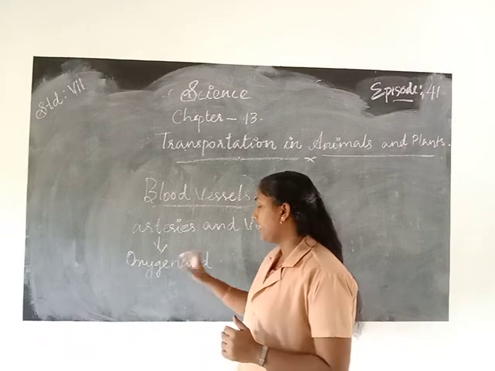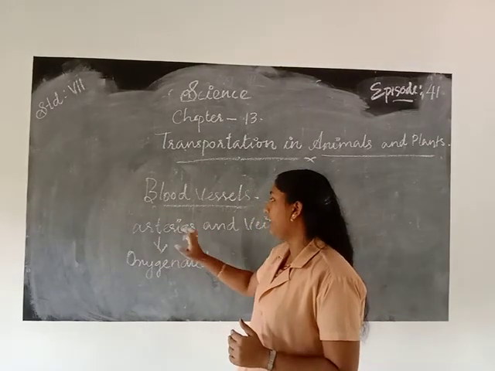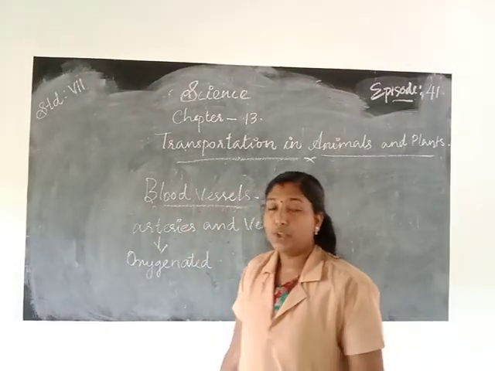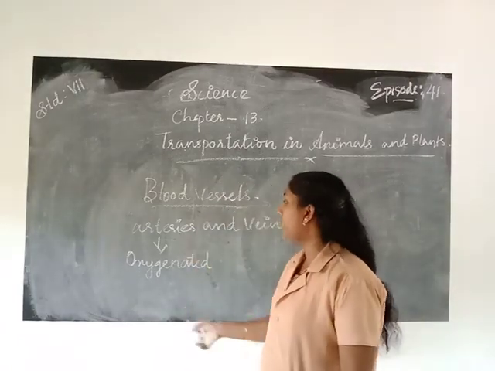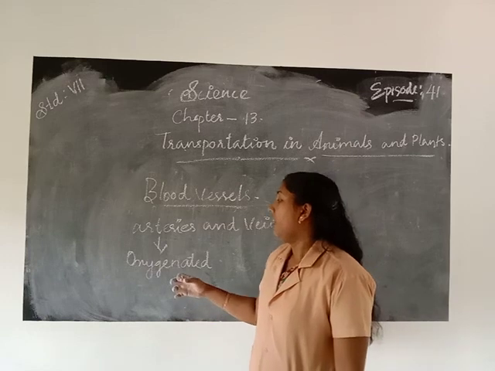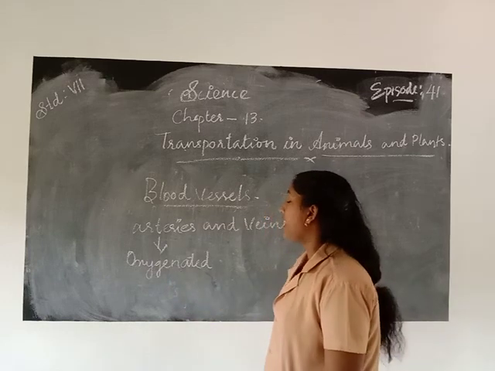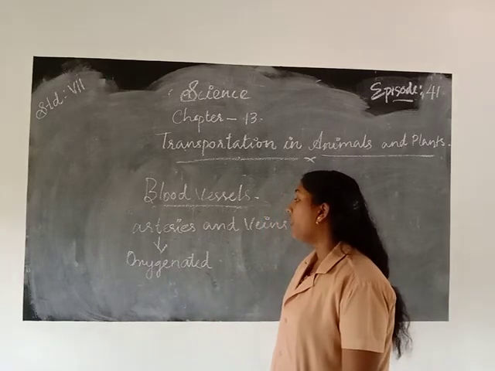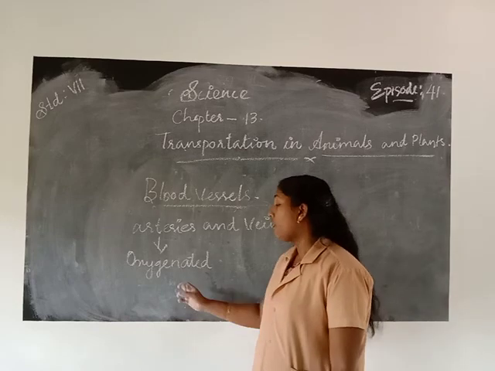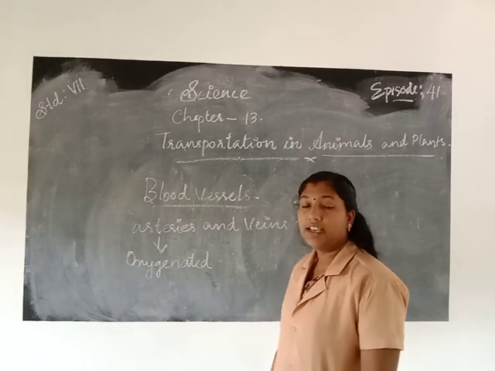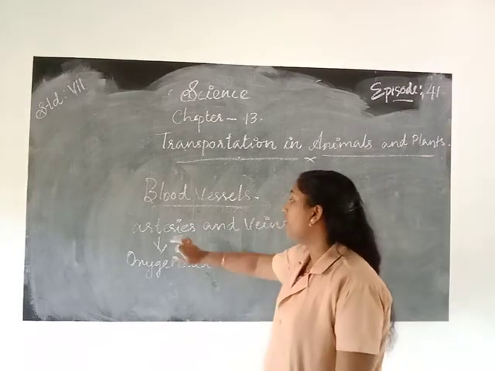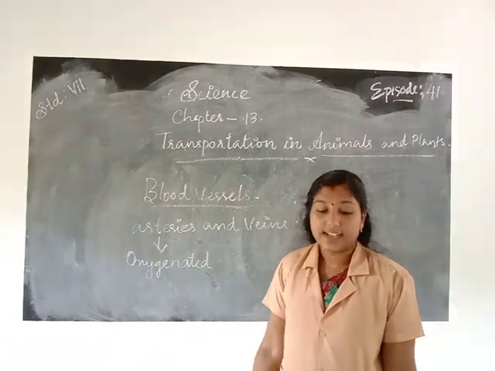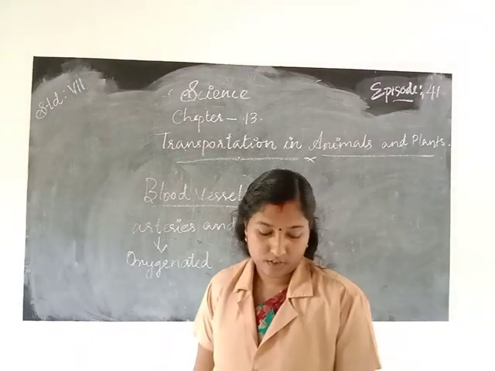Okay, so once again about blood vessels: arteries and veins. There are two types of blood vessels, first of all arteries and veins. Arteries carry oxygen-rich blood, the oxygenated blood, from the heart to all parts of the body. And also the walls of the artery are elastic walls.